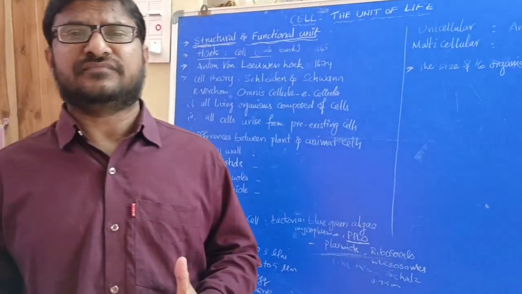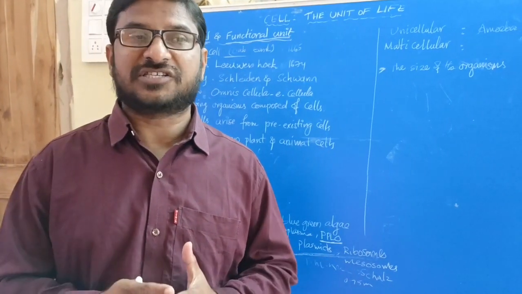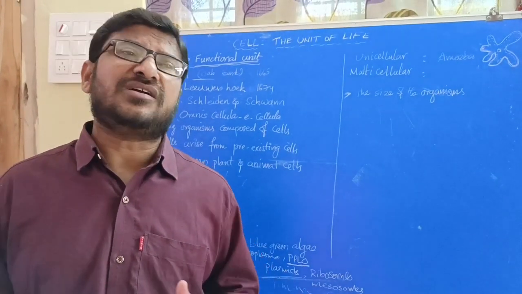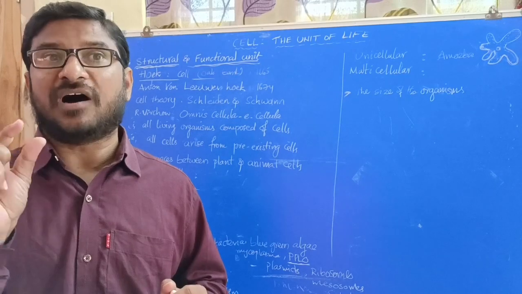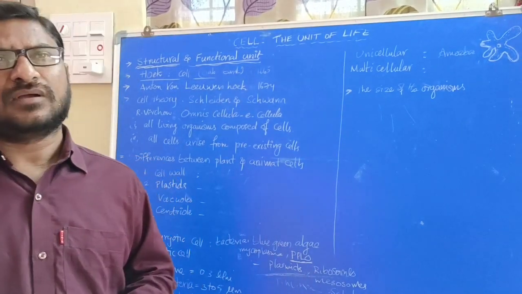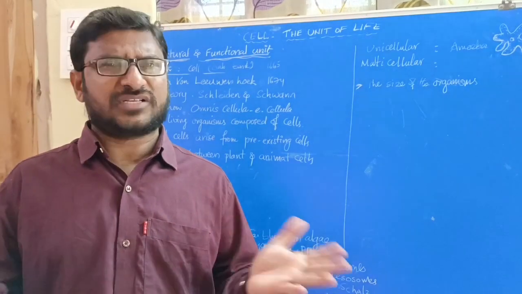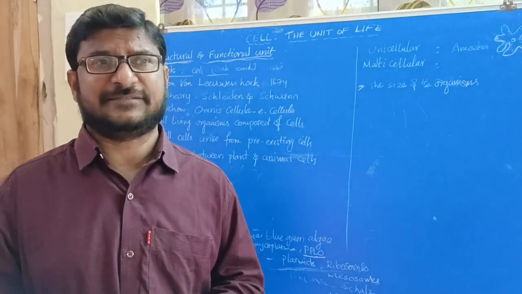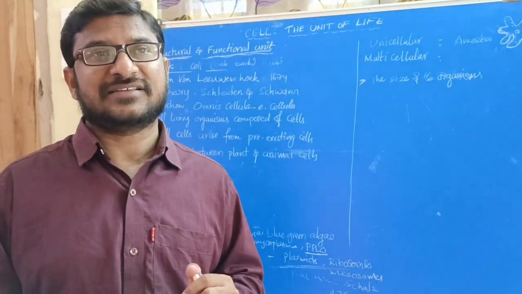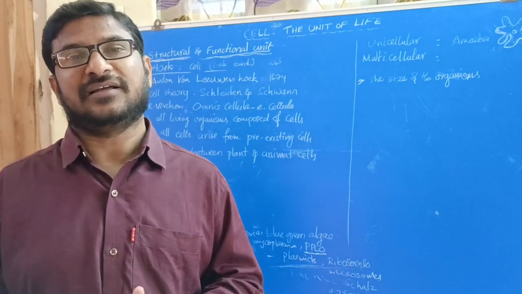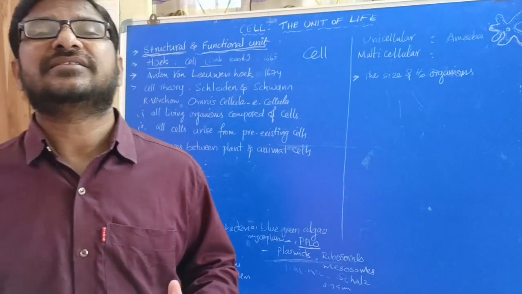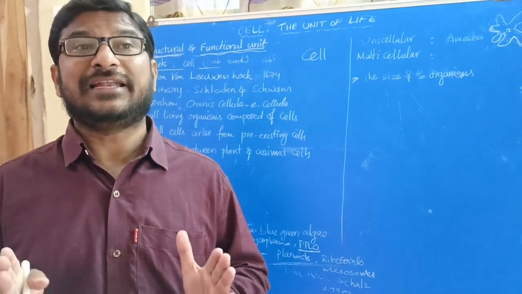So for the first time, the cell was discovered by Robert Hooke in 1665. When he observed the oak bark, he observed the cell for the first time in the oak tree bark. Actually, it was a dead bark cell. It contains dead cells. So he observed honeycomb-like structures, and he noticed some cavities in that. Each cavity he named a cell, which means little room in Latin.